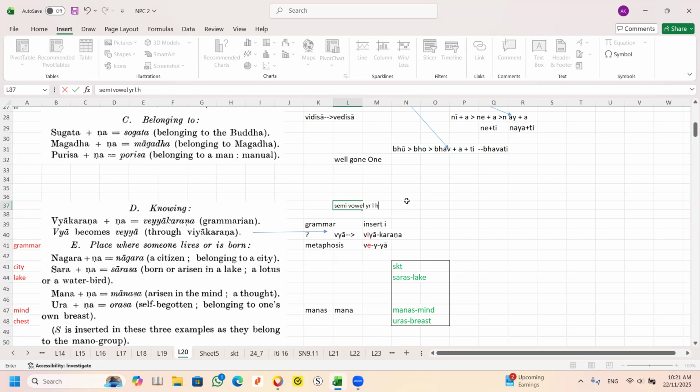This is all semi-vowel. Ya, ra, la, ha. Ha first. Correct. Ha, ya, ra, la. This is semi-vowel. What do you mean by semi-vowel? Semi-vowel means it's between vowel and consonant.